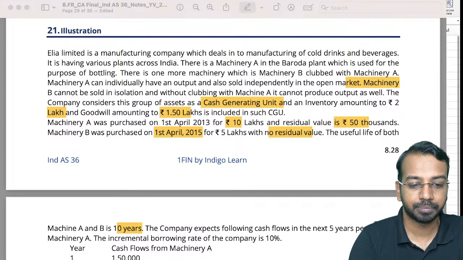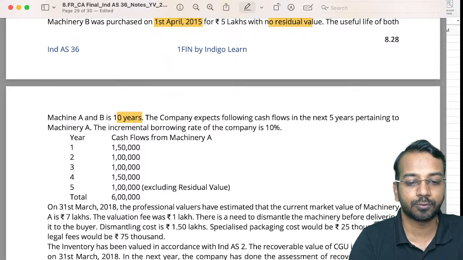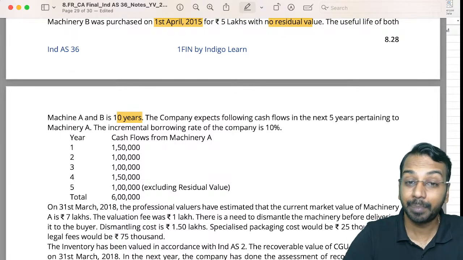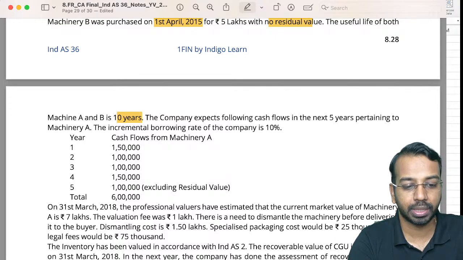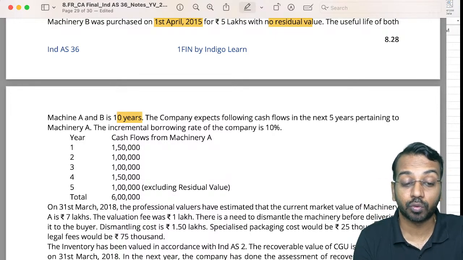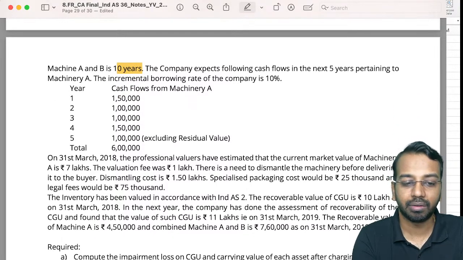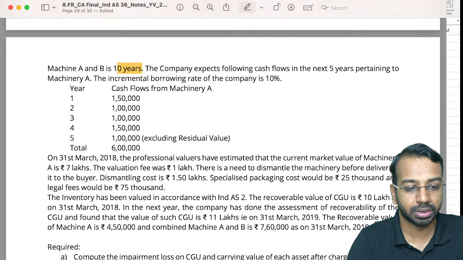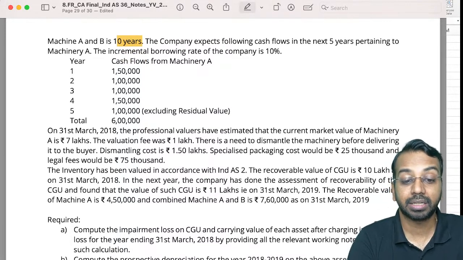Right? Then the useful life of machine A and machine B is 10 years. The company expects the following cash flows in the next 5 years pertaining to machine A. So for machine A, independently you have the cash flows, excluding residual value. This cash flow you will discount and arrive at the present value, which gives you the value in use. On 31st March of year 18, the professional valuers have estimated that the current market value of machinery A is 7 lakhs.